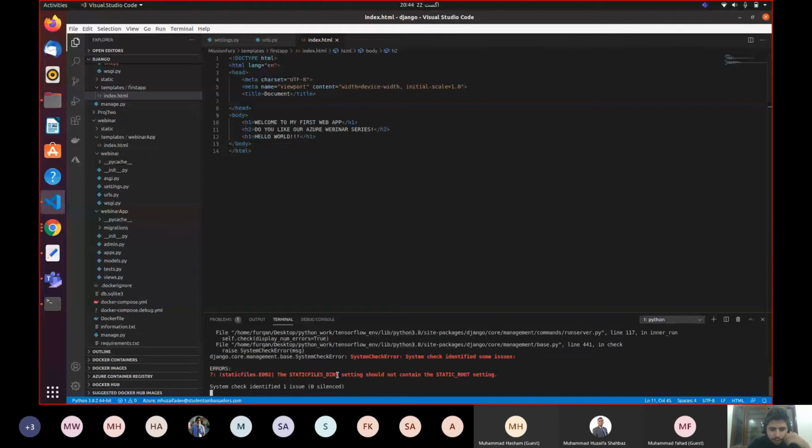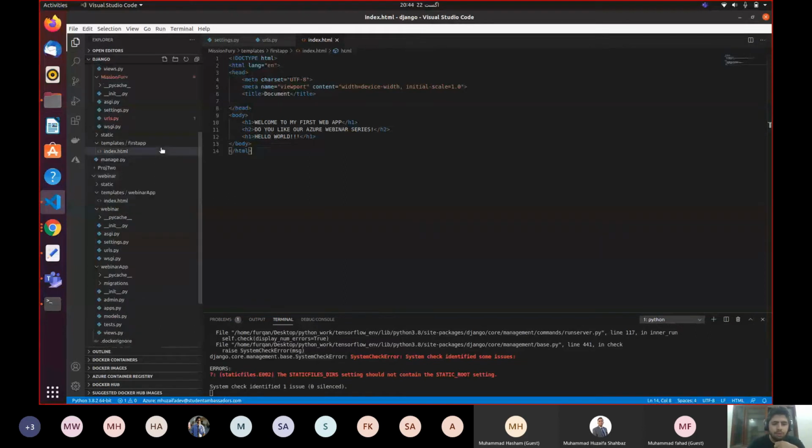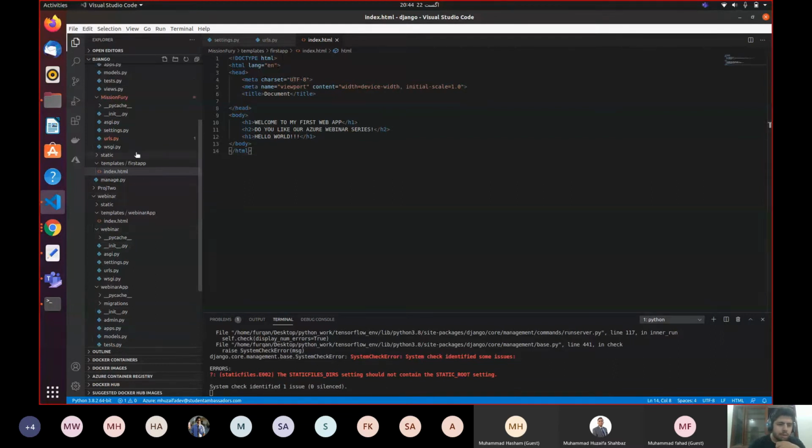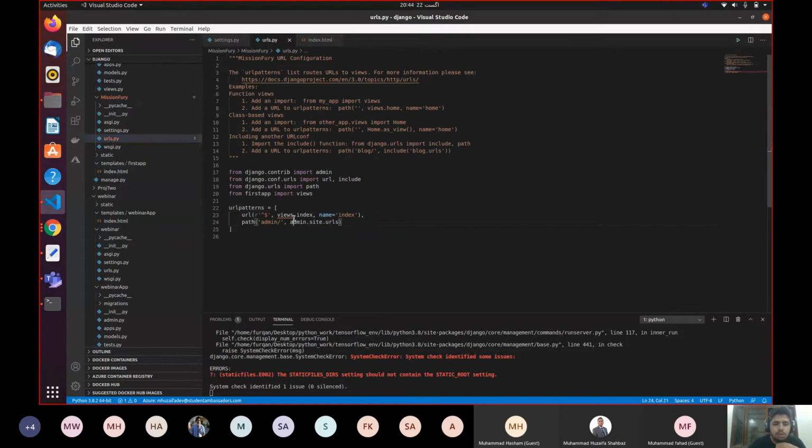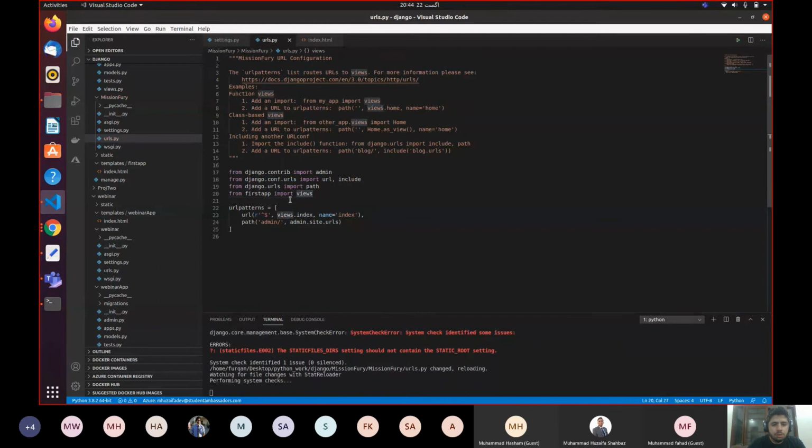We got one error over here. It is saying the static files directory setting should contain the static root setting. Okay, inside my settings.py file, it is giving me an error. How did I come to know it is giving me an error in the settings.py file? Okay, where is it? Views. So it's first have views.